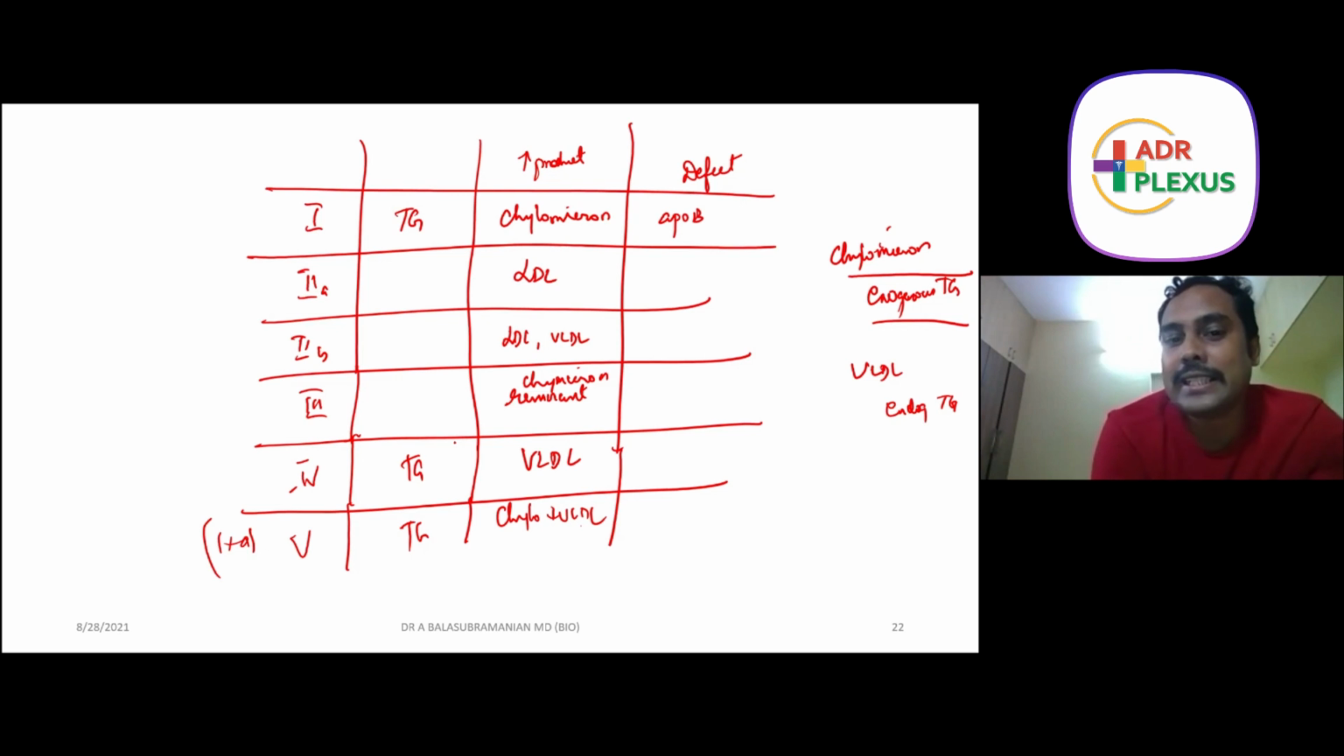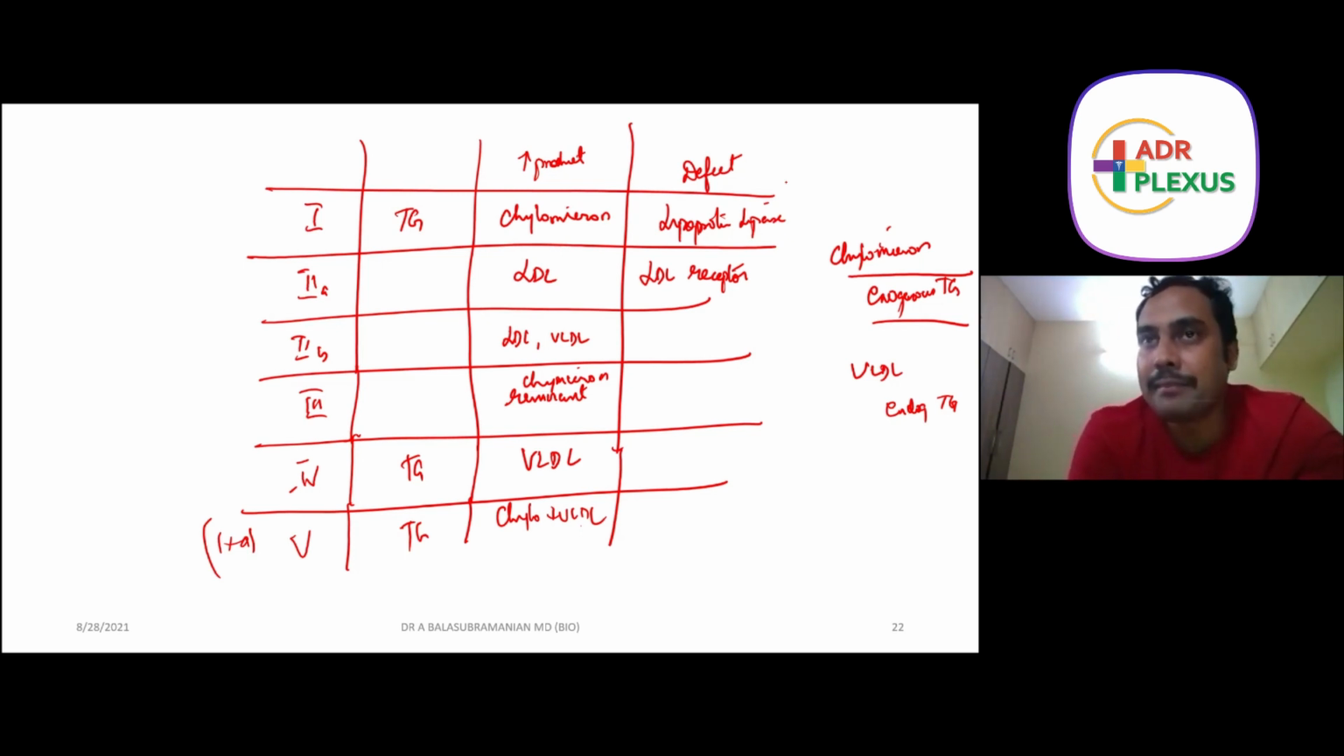All right. Let's come to type 2A. In type 2A, there is a defect in the LDL receptor. Sorry, this is not ApoB, it's lipoprotein lipase. I'm sorry, lipoprotein lipase. Okay, fine. This is LDL receptor. Let's not discuss type 2B. Let's keep it as such. Okay, that is actually ApoB. But LDL receptor problem is there now.